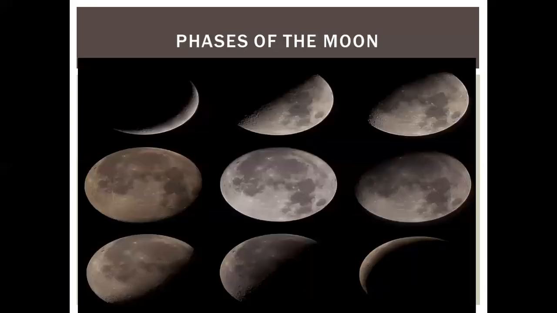Now, you must have seen the moon at night, in the sky. And if you see the shape of the moon, it changes because the moon rises at different times every night. Sometimes the shape of the moon is like a crescent. Sometimes it is gibbous, sometimes it is a half moon, sometimes it is a full moon, and sometimes in the sky there is no moon.